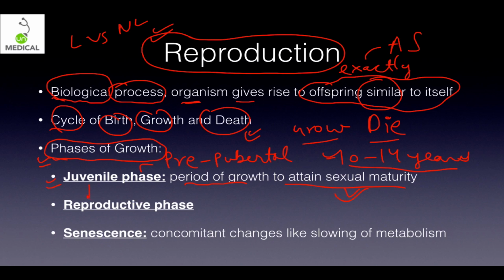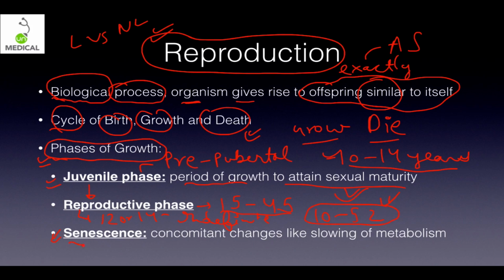It is followed by the reproductive phase, in which reproduction takes place. It extends in the case of human females from 15 to 45, something like that, but it can extend from as wide as 10 to 52 also. It depends on the menstrual cycle, how long it lasts. And in the case of human males, it is let's say from 12 or 14 years till indefinite. There is no end of the reproductive phase in human males.